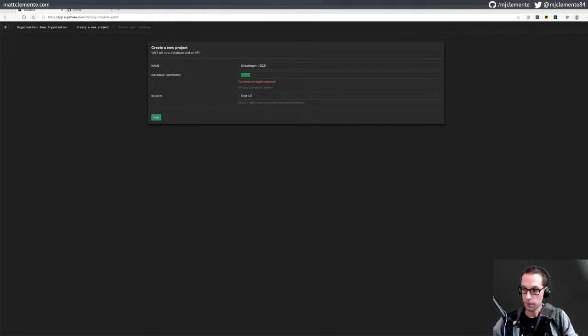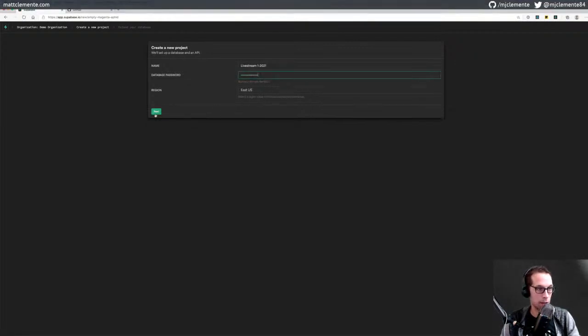I'll have 1Password make me a database password, and we'll see if we can come up with something memorable. All right, good enough for me. Got it copied. Should be strong enough. All right, in US East. Let's continue. Let's save this in 1Password.